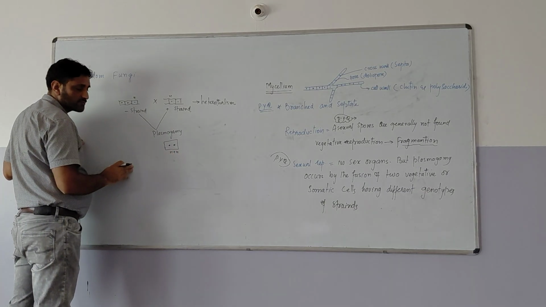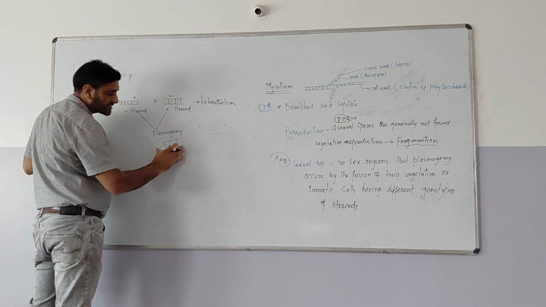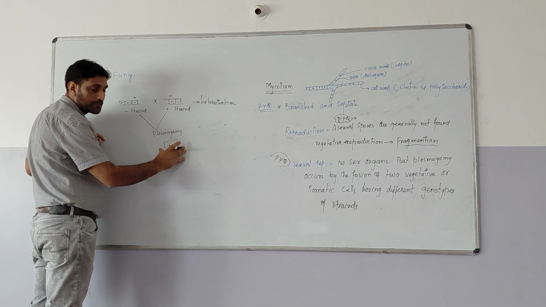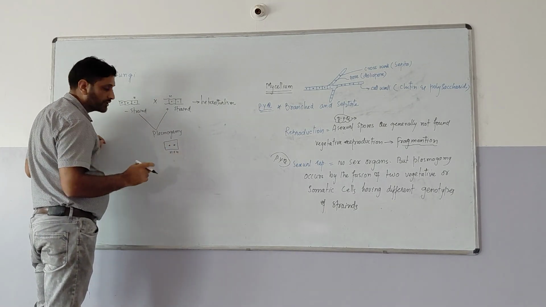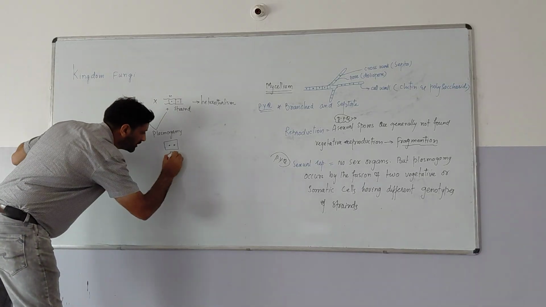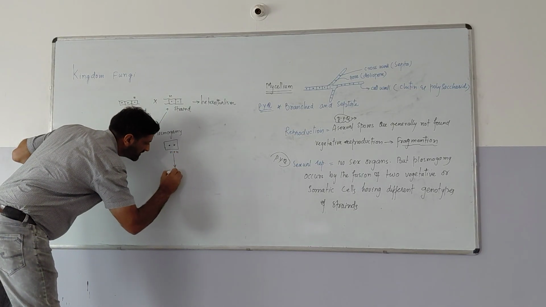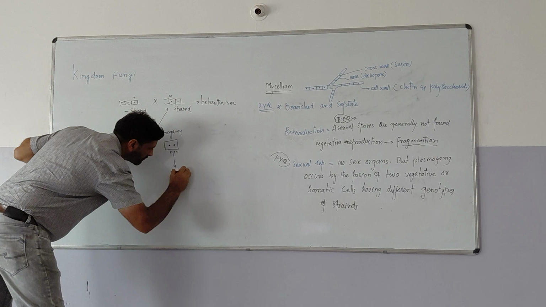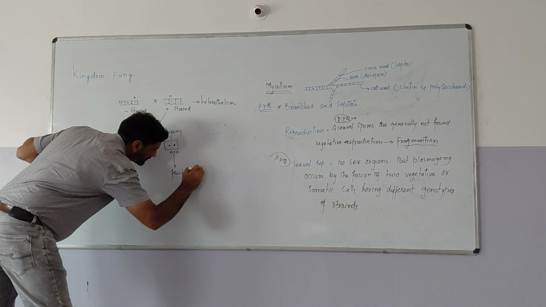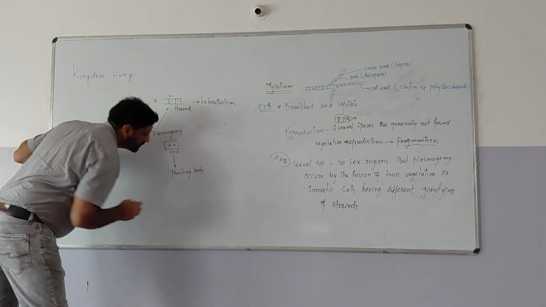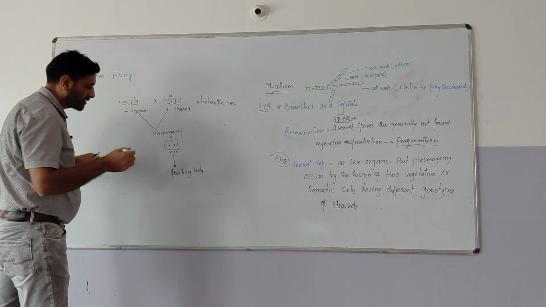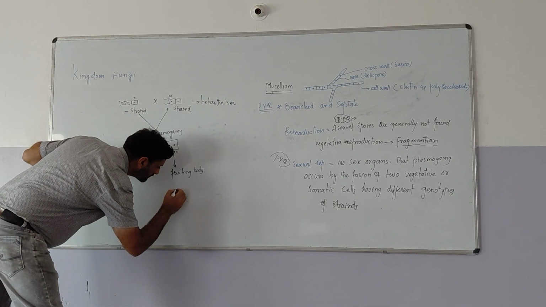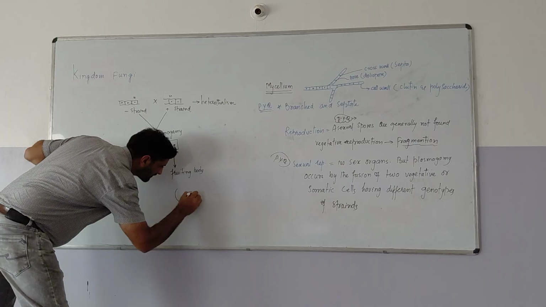This is called plasmogamy. After this, the cell undergoes some structural changes and forms a fruiting body, the place where the spores are formed. This will form a fruiting body like this.